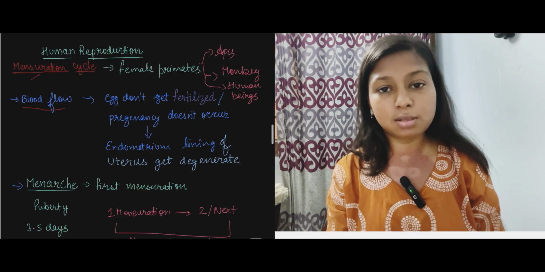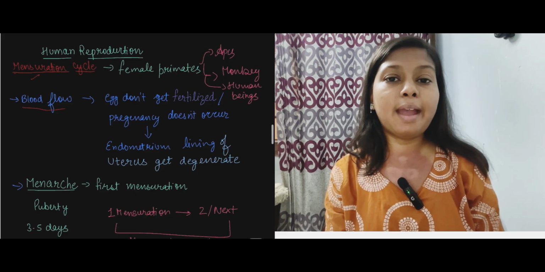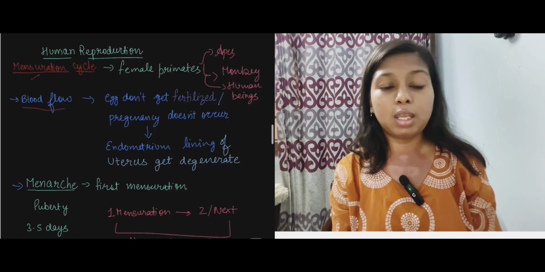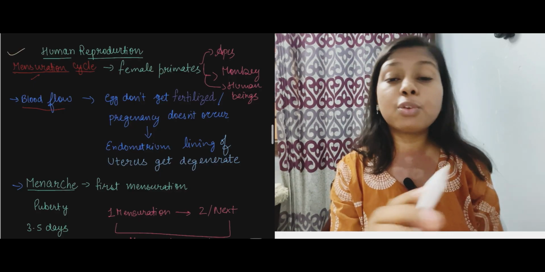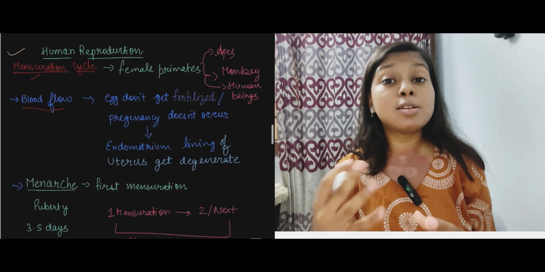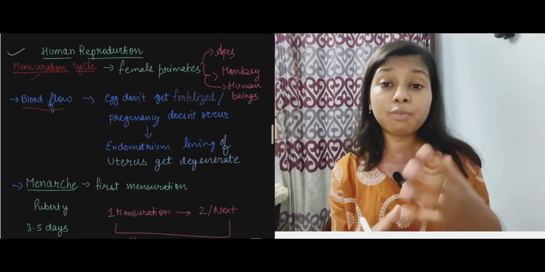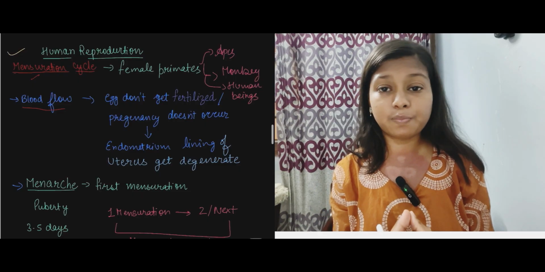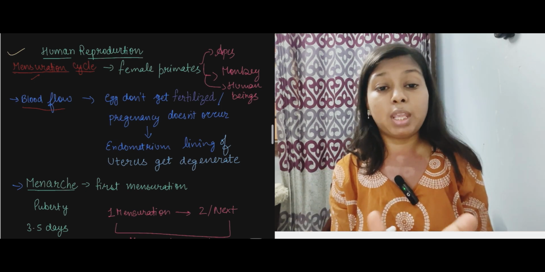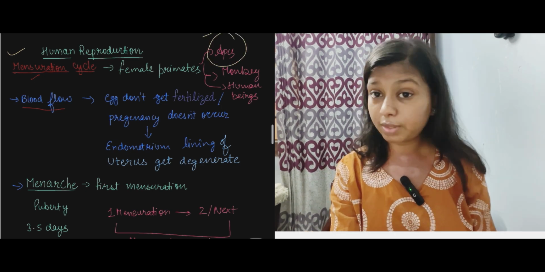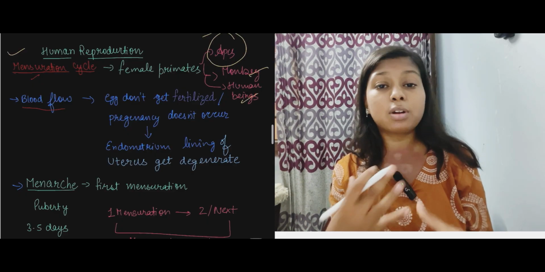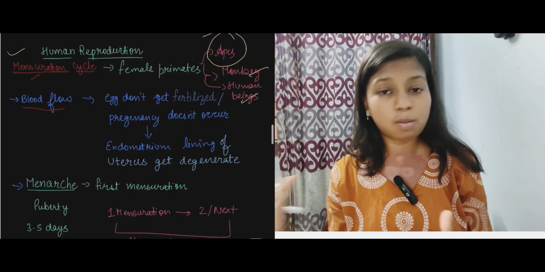Today I am going to discuss human reproduction, and the topic I am going to discuss is the menstrual cycle. In the menstrual cycle we are going to discuss in which organisms the menstrual cycle takes place, what is menstruation, and what is the period of menstruation. So, let's discuss. The menstrual cycle is generally observed in female primates, such as apes, monkeys and human beings. So, these are generally the organisms in which the menstrual cycle is observed.